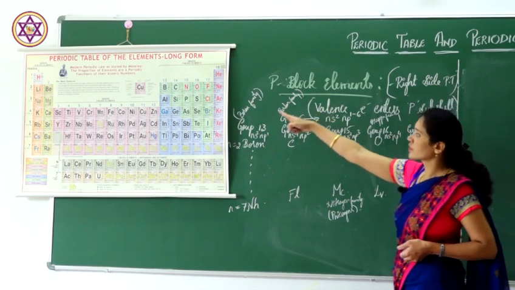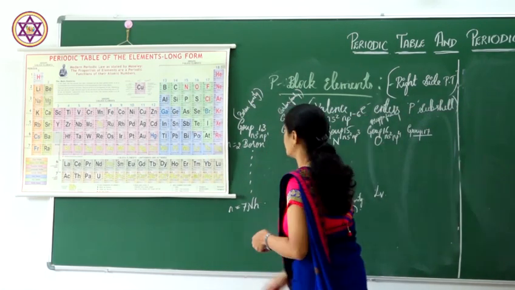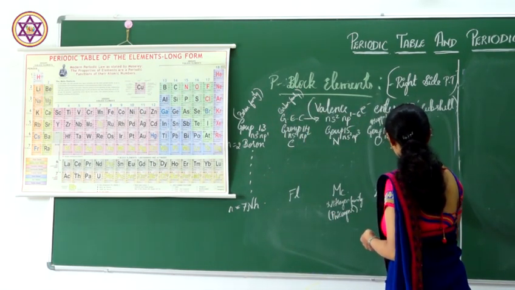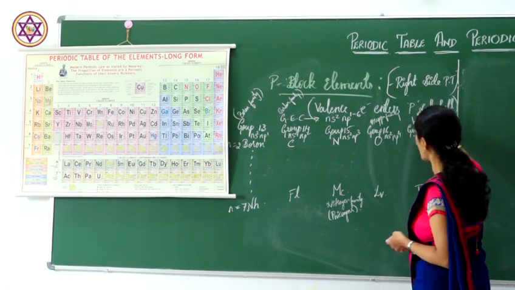Next is group 17, that is from fluorine to tennessine. This is group 17. They are also called halogens.